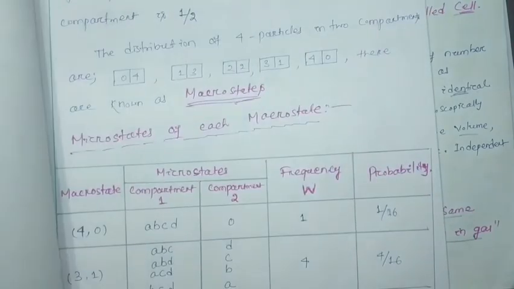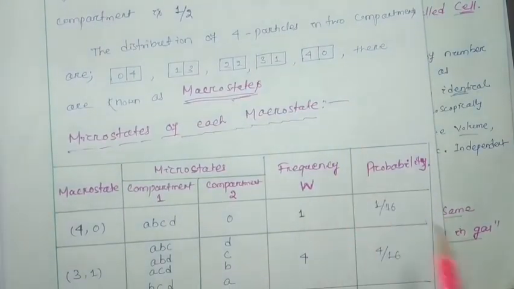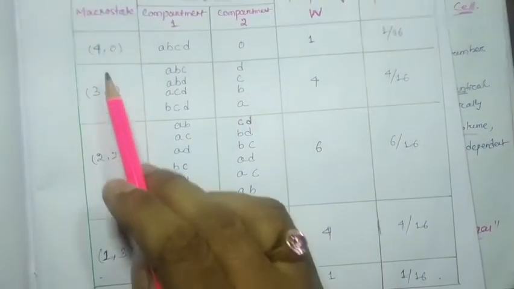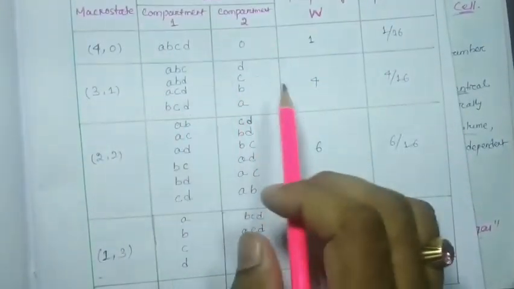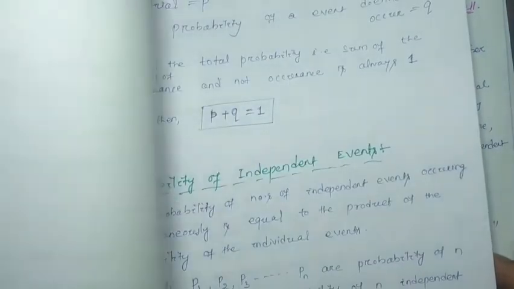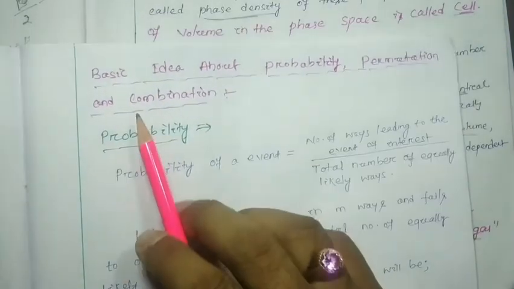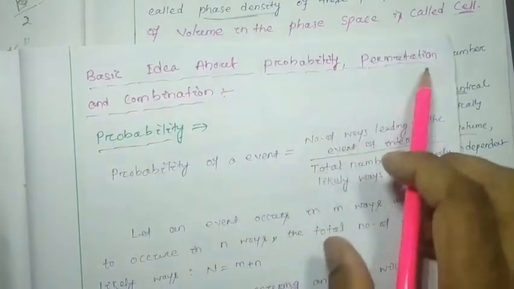Here we will discuss in detail, for each and every macrostate, what microstates are possible. Before that, we need to know the basic idea about probability, permutation and combination.